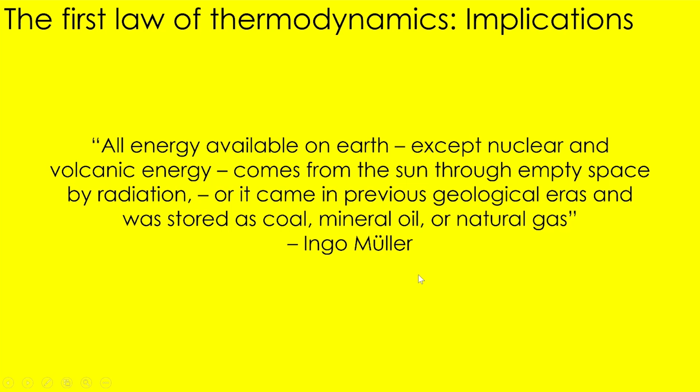What the first law implies is that any process that conserves energy can happen. For example, all energy available on Earth, except nuclear and volcanic energy, comes from the sun through empty space by radiation. Or it came in previous geological eras and was stored as coal, mineral oil, or natural gas.